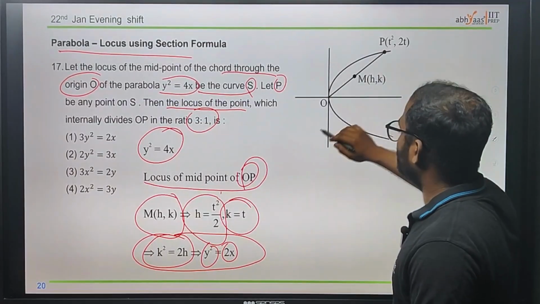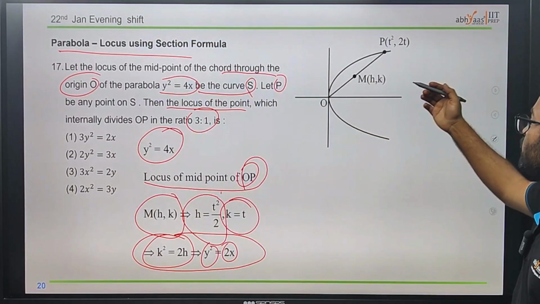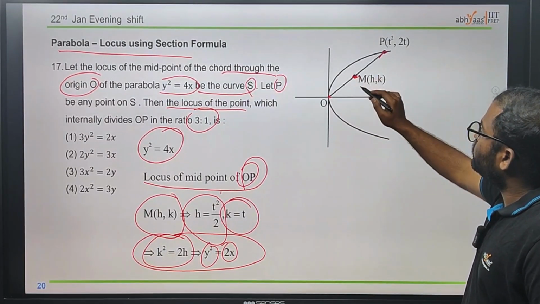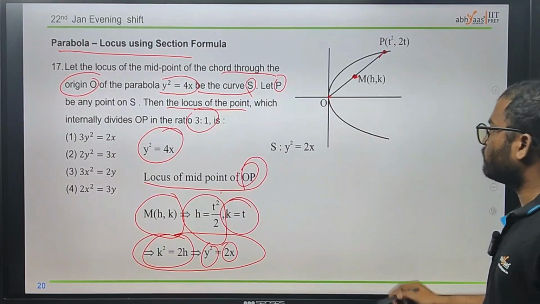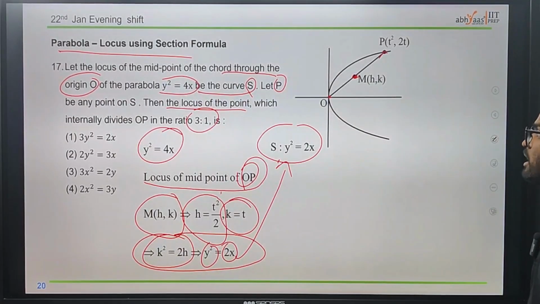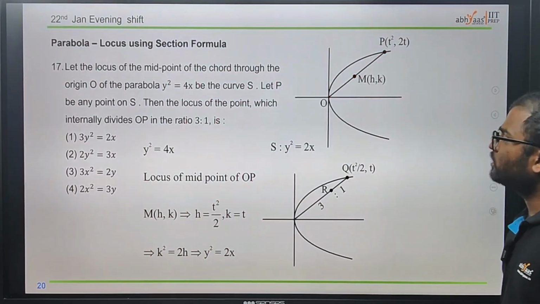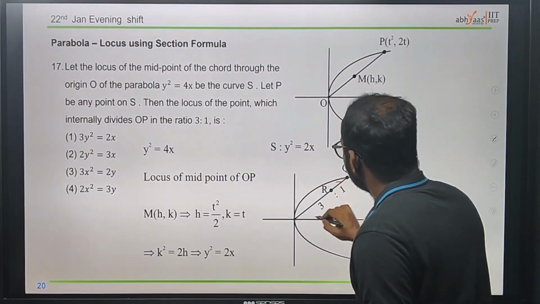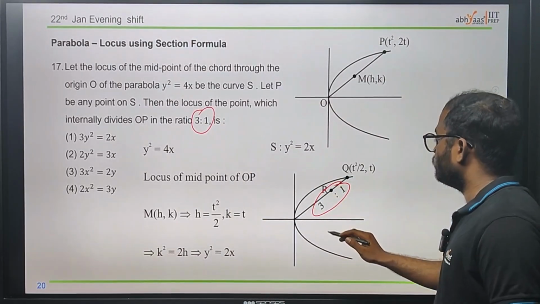Just see here, we got the point P of t square comma 2t, using the parametric equation. Then by using the midpoint of this, M of h comma k, similarly we got y square is equal to 2x as the locus for this parabola. Next, we have a similar situation for Q as well. We need to check for Q as well, since we have to check the 3:1 ratio. This is for P and this is for Q that we are checking.